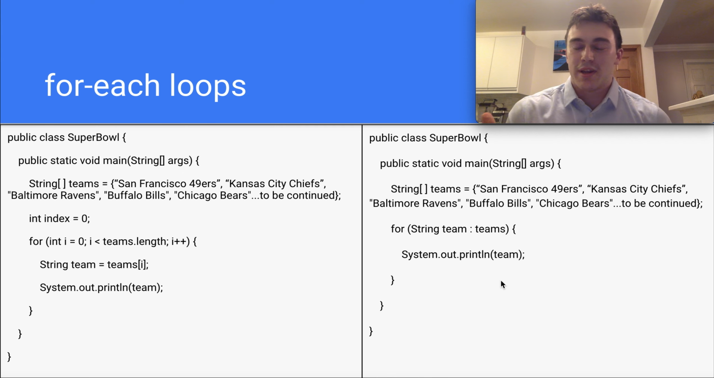So you guys might remember this from the beginning of the presentation. On the right here is that same code. And on the left is our for loop from a few slides ago. As you can see on the right, we have our string team. And that's going to be set to each team, each index in our array teams. And so then we can just go ahead and print out that variable that we're setting in the beginning of our for loop.